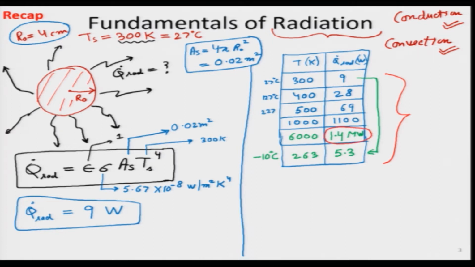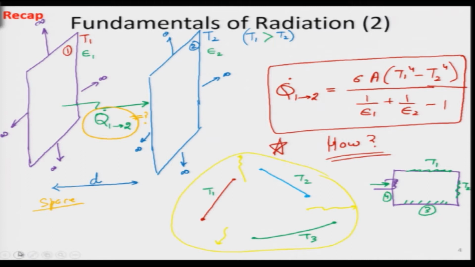So, we got some very high numbers as well. Then, just to illustrate what type of problems we will study in the forthcoming lectures, I gave a glimpse of some of those possibilities by looking at a simple example of two infinitely large parallel plates facing one another with a temperature difference. One plate is at T1, another is at T2, and the properties are also slightly different. One has emissivity epsilon 1, another has emissivity epsilon 2.